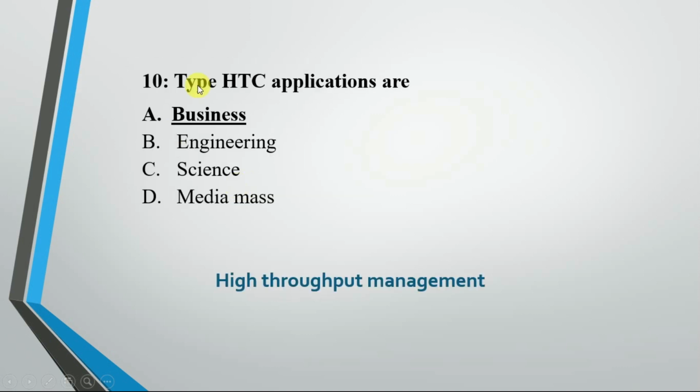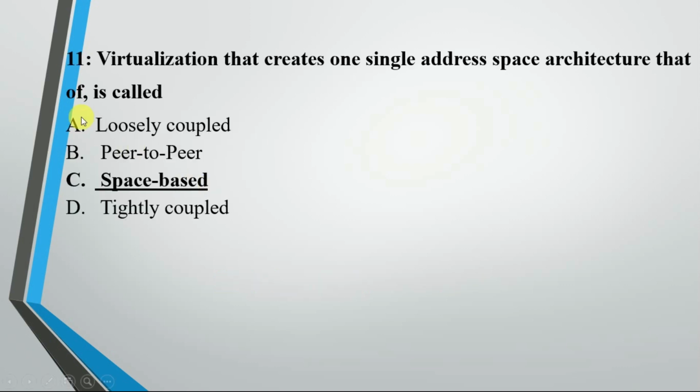The question, typical HTC applications are business, engineering, science and media mass. The answer of this question is business, because we are dealing with high throughput management. How can we achieve that? Basically with the help of HTC we can achieve that. So that is the major application of HTC, like in business. Now the question, virtualization that creates one single address space architecture is called loosely coupled, peer-to-peer, space-based, tightly coupled.